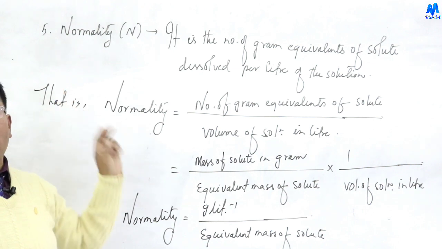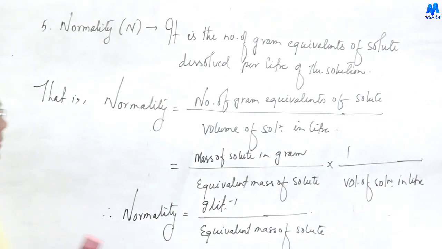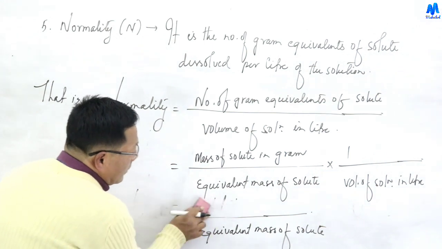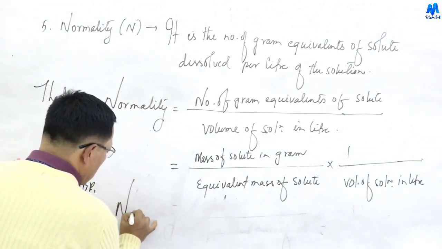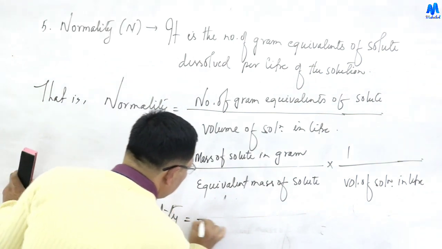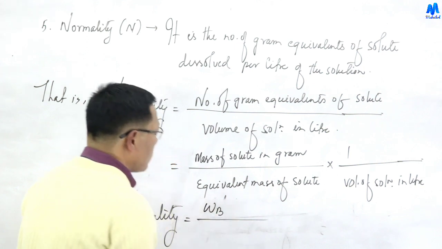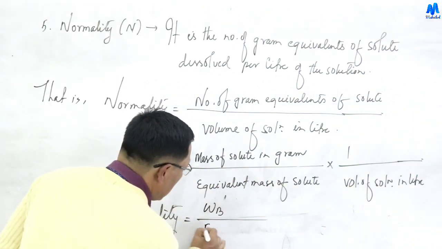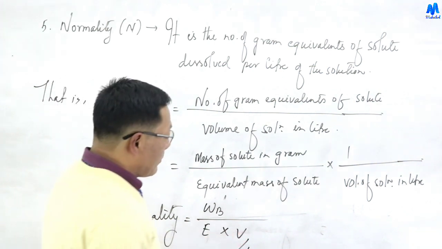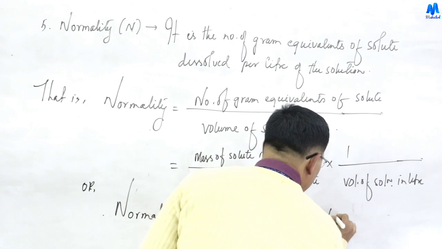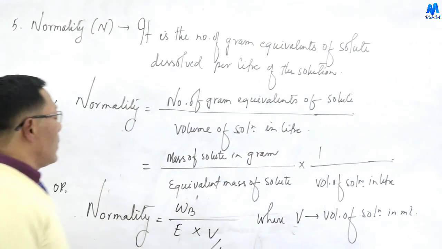Now the shortcut formula for normality. Normality equals the mass of solute in gram, WB, divided by the equivalent mass of solute, E, into V by 1000, where V is the volume of solution in ml, converted to liters by dividing by 1000.